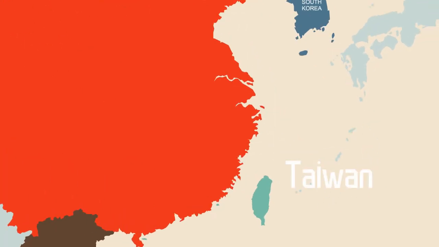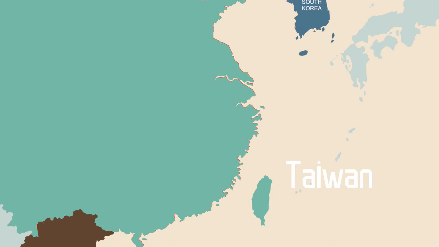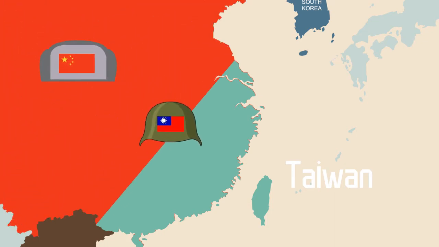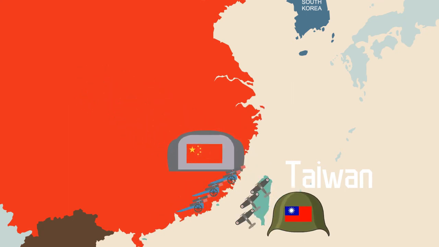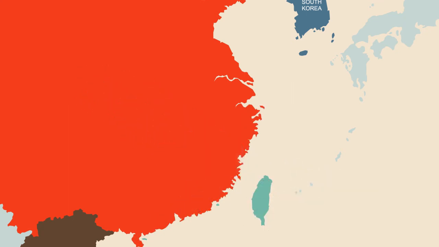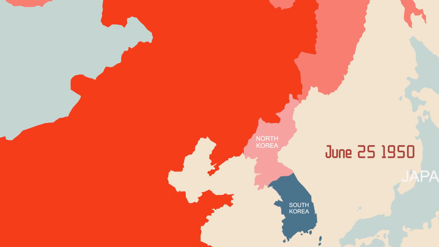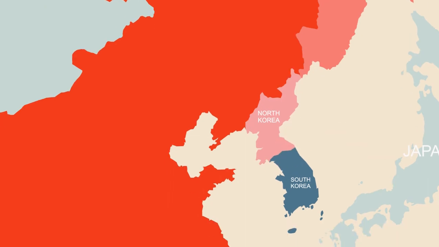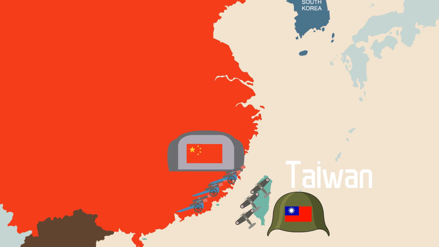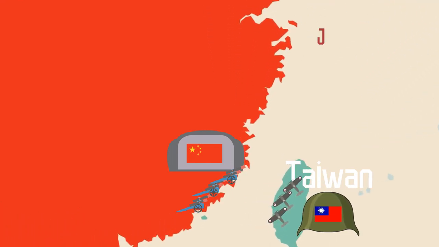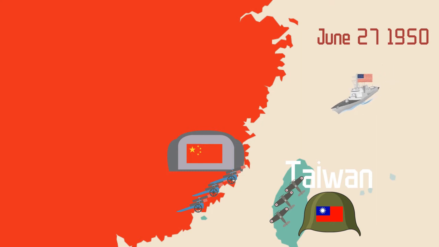Before the outbreak of the Korean War, Communist China's primary task had always been a civil war against the Republic of China, which retreated to Taiwan. However, when the Korean War broke out on June 25, 1950, the United States obviously did not want to see the same thing happen in Korea. So 2 days later, on June 27th, President Truman sent American warships to the Taiwan Strait. China's attempt to conquer Taiwan could not continue since then till today.